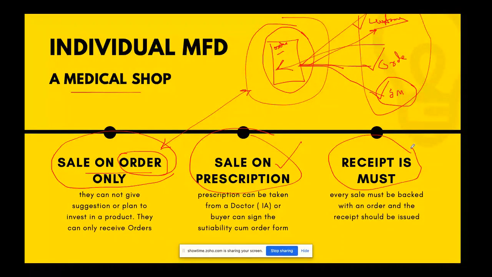Just like in a medical shop, if you sell something and a customer claims that it was a fake medicine or a wrong medicine, you have to verify it and endorse it with the help of a receipt. So there has to be a receipt. If you deposit an application in the registrar, there has to be a registrar receipt. If you transact on an online platform, you should have an online platform receipt. All those receipts have to be attached with the order form every day in your file, and that file has to be kept for 3 years as a record for audit.